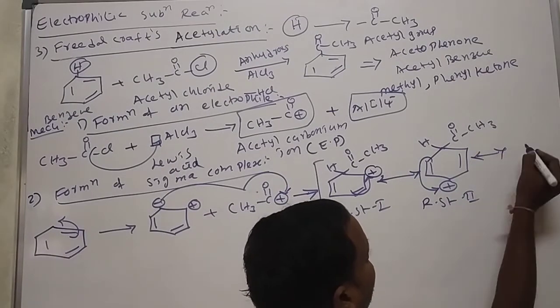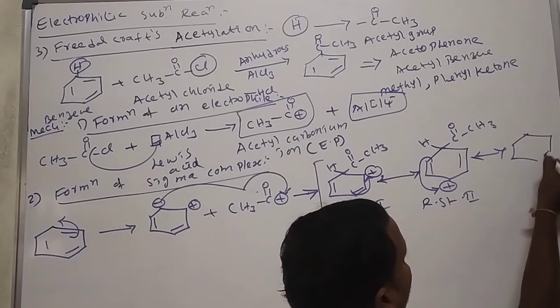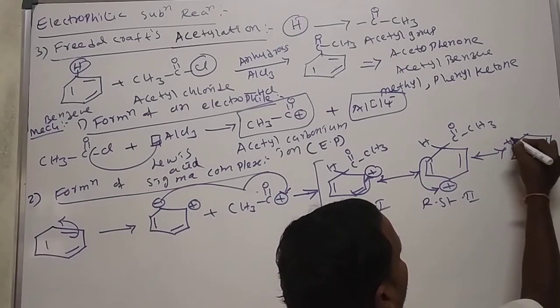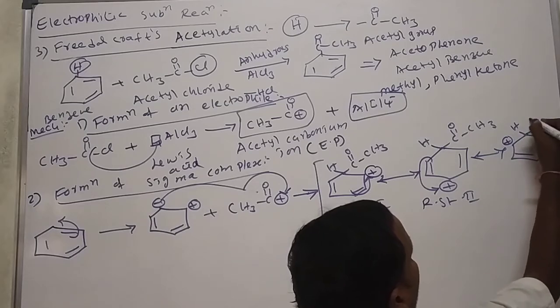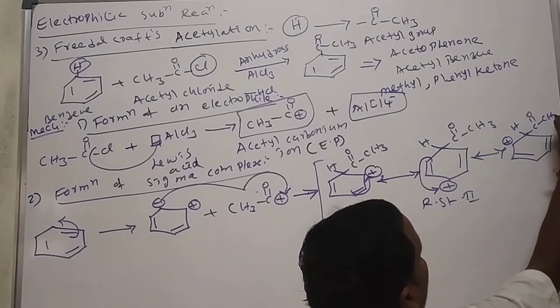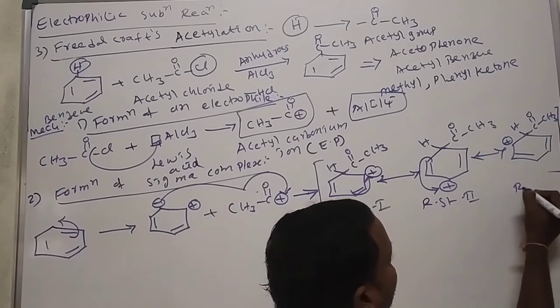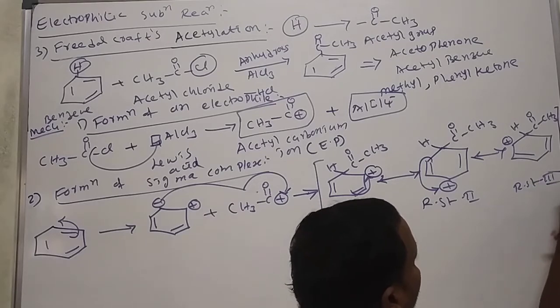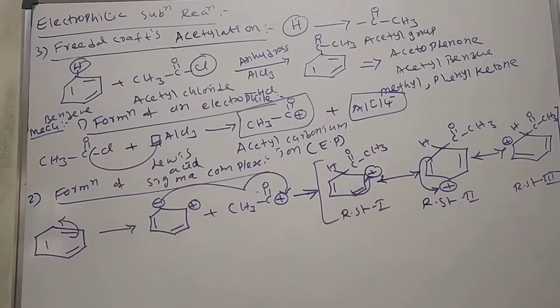It also involves resonance. Bond, here positive charge, here H, C double bond O, CH3. This is resonance structure 3. Three resonance structures are formed. The mixture of these 3 resonance structures we call the sigma complex. All are the same, but the attacking electrophile is different.